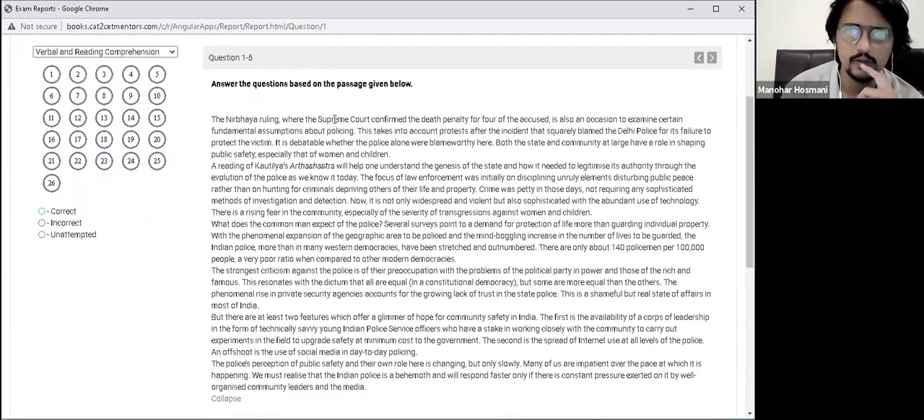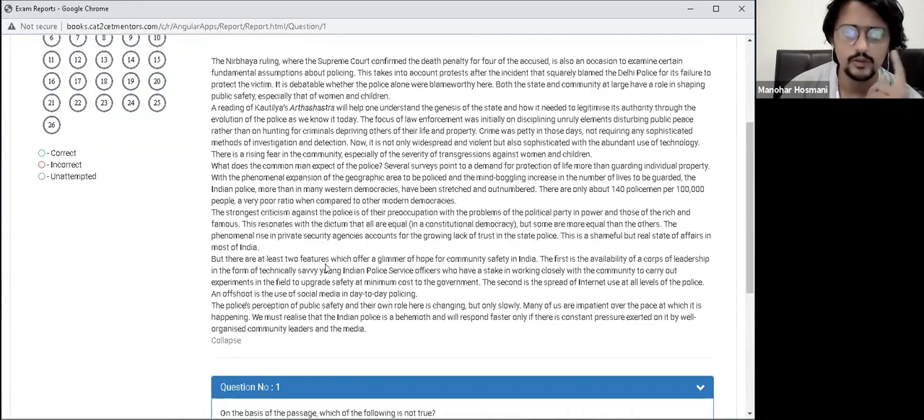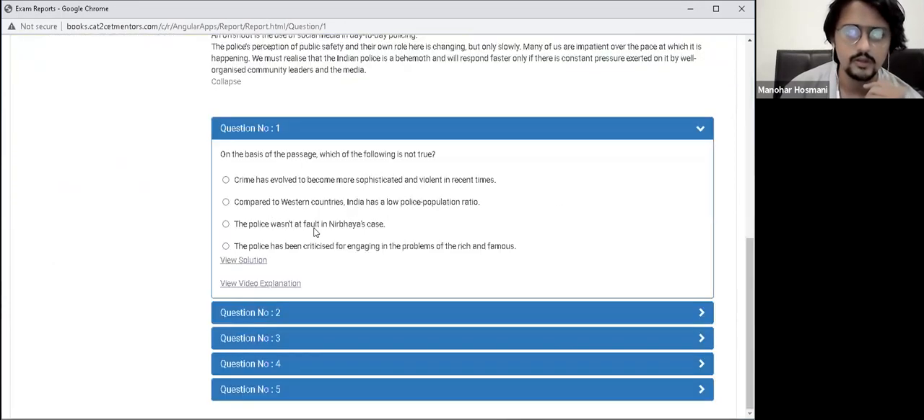The Nirbhaya ruling where the Supreme Court confirmed the death penalty for the accused. Reading of Kautilya's Arthashastra will help one understand the genesis of the state. Indian police more than in Western democracies. There are about 140, strongly criticism about police of their preoccupation. Okay, 2 features. ठीक है. Questions देखते हैं. ठीक है.